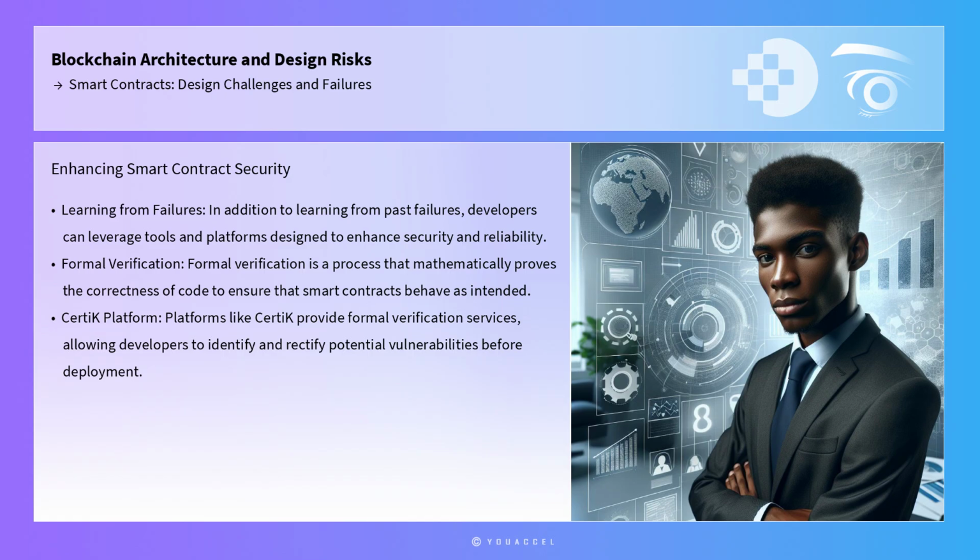In addition to learning from past failures, smart contract developers can leverage tools and platforms designed to enhance security and reliability. For example, formal verification, a process that mathematically proves the correctness of code, can be employed to ensure that smart contracts behave as intended. Platforms like CertiK provide formal verification services, allowing developers to identify and rectify potential vulnerabilities before deployment.